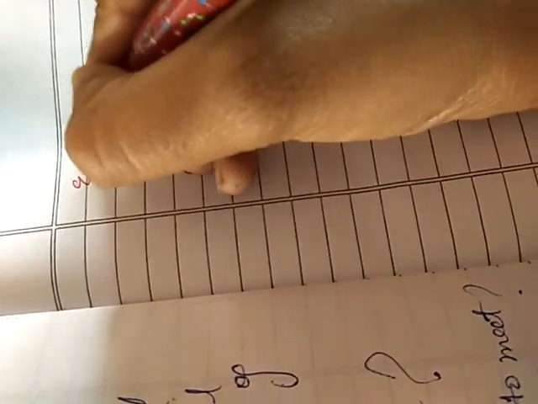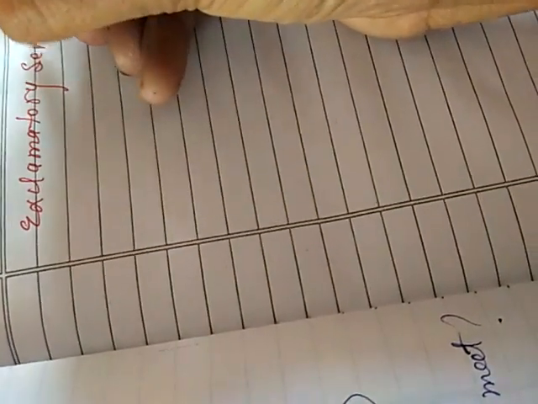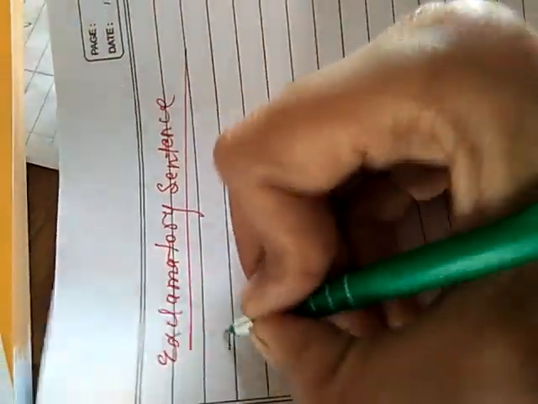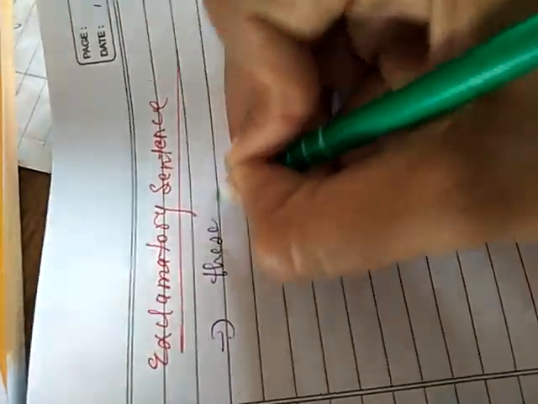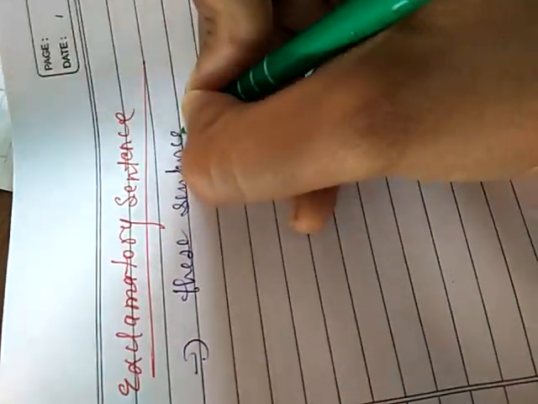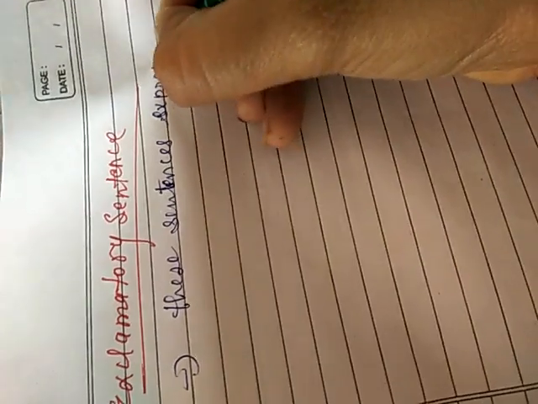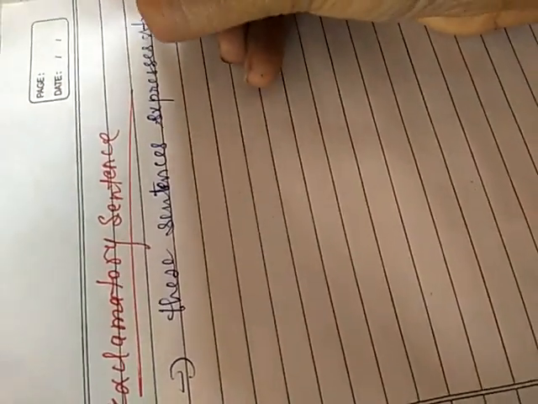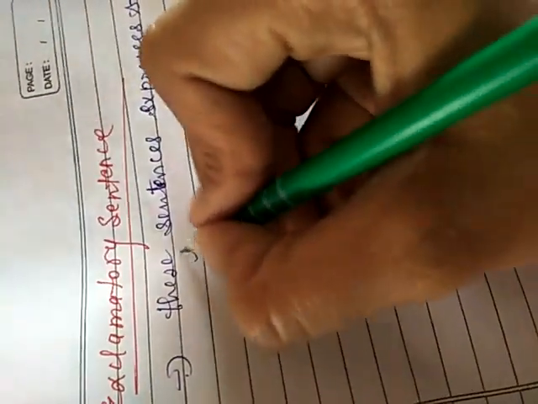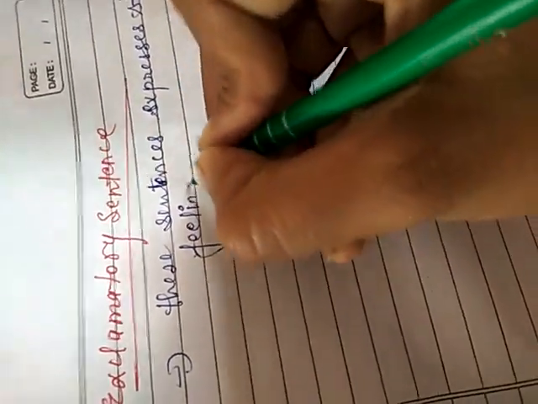The last kind of sentence is the exclamatory sentence. These kinds of sentences express strong feeling or emotion.